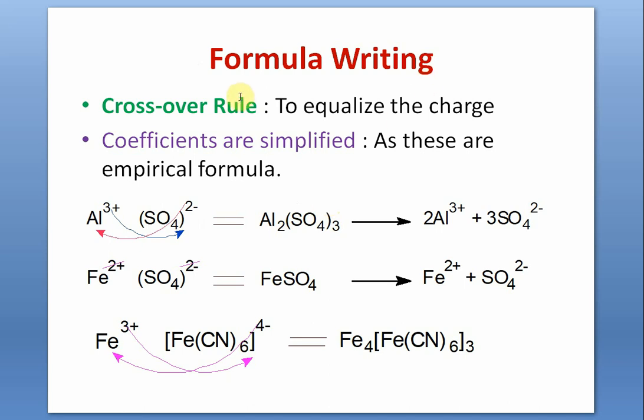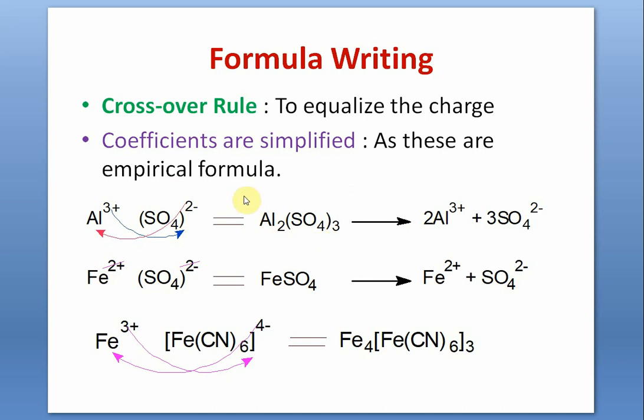Then formula writing, that you know from your junior classes, that you adopt the crossover rule, that the valency of the positive ion is brought as the subscript of the negative ion and vice versa. The charge or the valency of the negative ion is brought as the subscript of the positive ion. This is called the crossover rule. So aluminum sulfate has the formula Al2(SO4)3.